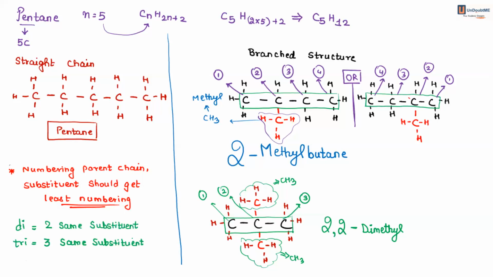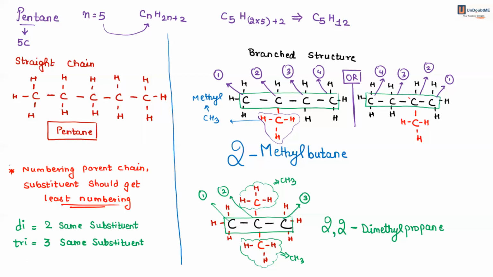And what is the main parent chain? Three carbon atoms. What is the main parent chain? Propane. Yes, so it's 2, 2 dimethyl propane. I am continuing with the next slide. Once I explain the whole concept, then I'll come back to this slide. So just hold on for a moment.